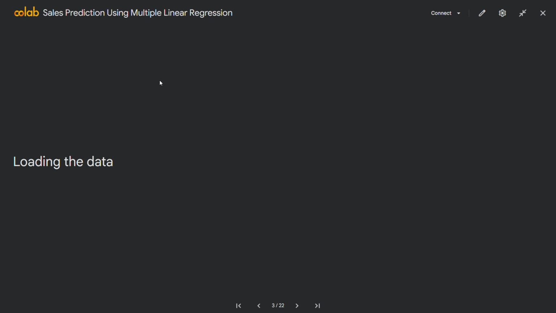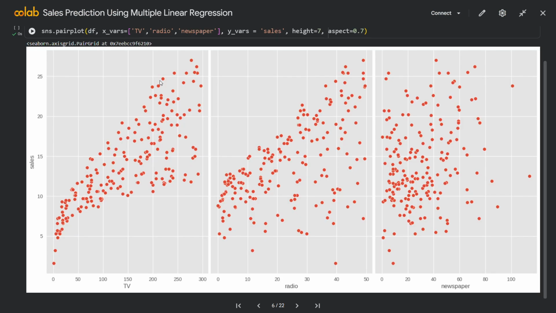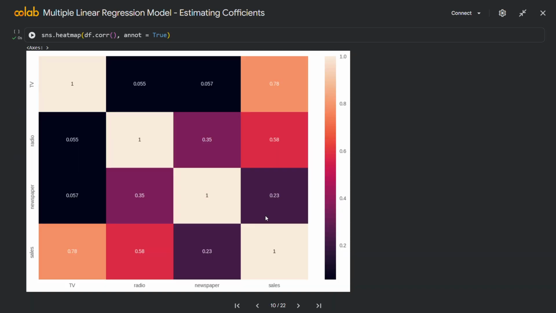After loading the dataset, I performed exploratory data analysis. First, I generated pair plots to observe the relationship between advertising expenditure and sales. The graphs clearly showed that TV and radio advertising have a strong positive relationship with sales. Next, I generated a correlation heat map which confirmed that TV and radio are highly correlated with sales, whereas newspaper advertising has a much weaker influence. This helped me understand which features contribute the most to accurate predictions.